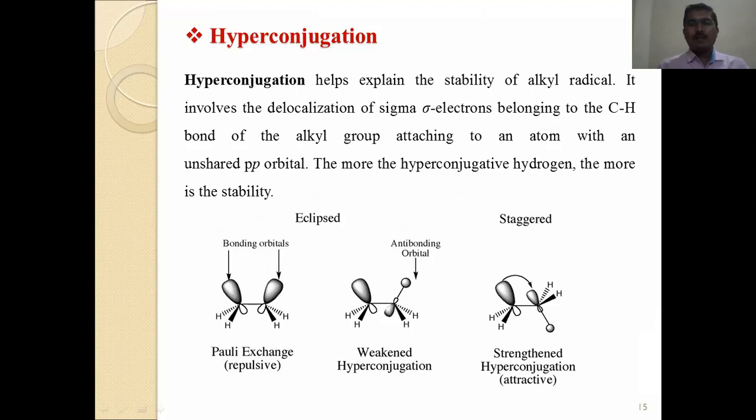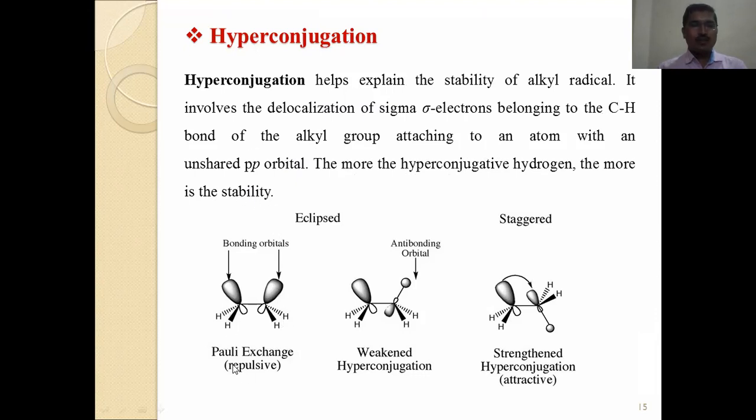The next concept is hyperconjugation. Let us see what hyperconjugation is. Hyperconjugation helps explain the stability of the alkyl radical. It involves the delocalization of the sigma electrons belonging to the C-H bond of the alkyl group, attached to an atom with an unshared p orbital. The more the hyperconjugation hydrogens, the more the stability.